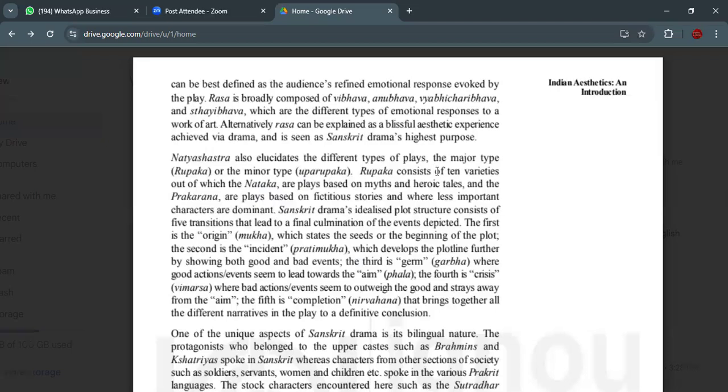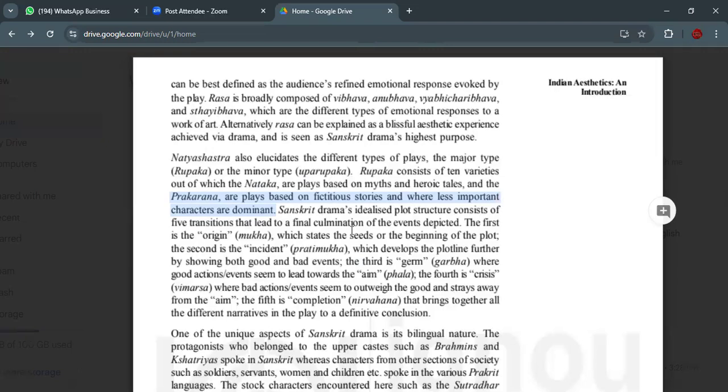These Prakarana are plays based on fictitious stories. What kind of stories? Fictitious means made up stories, not real stories, like Cinderella and all. So, fictitious stories where less important characters are dominant.